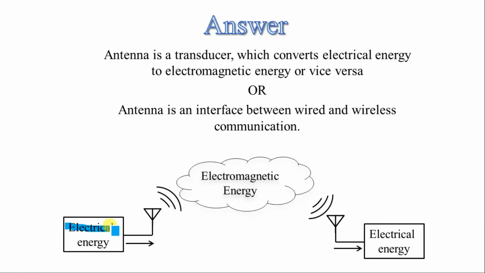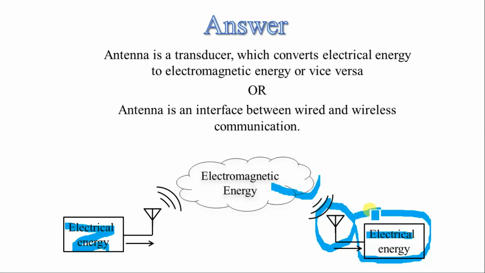When the antenna is used in transmission systems, it converts electrical energy into electromagnetic energy, or when it is used in receivers, it catches the electromagnetic energy and converts that into electrical energy. In other words, we can say that the antenna is nothing but an interface between wireless communication and wired communication.